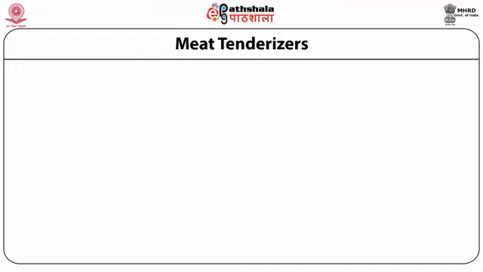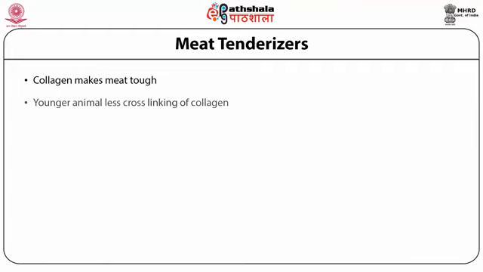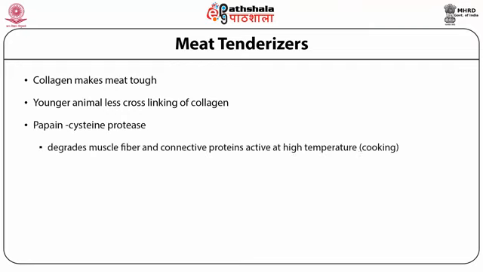Proteases also play an important role in meat tenderizing. The collagen makes meat tough, because younger animals have less cross-linking of collagens. Another application is papain, a cysteine protease, which degrades muscle fibers and connective proteins and is active at high temperatures. So this enzyme is active only when the temperature is high. Due to this principle, it is involved in the meat tenderizing process.